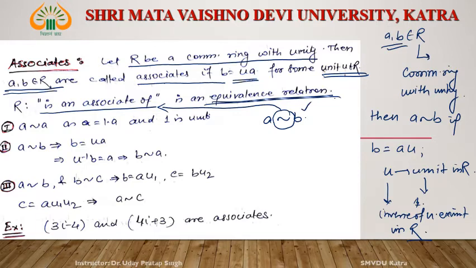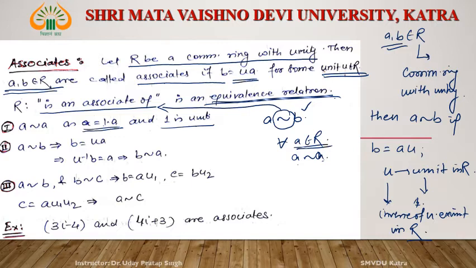So see first, the reflexive relation. For all a belonging to R, a tilde a means a is an associate of a. Why? Since a can be written as a is equal to 1 into a, and 1 is a unit. This relation is true for all a belonging to R. Okay, come to the symmetric relation.